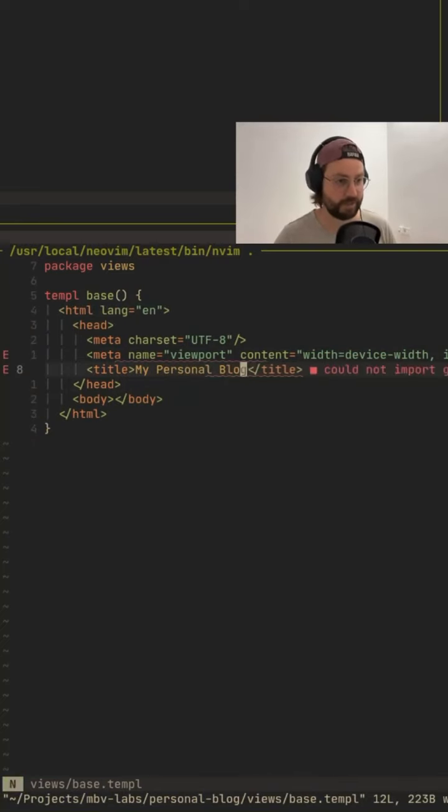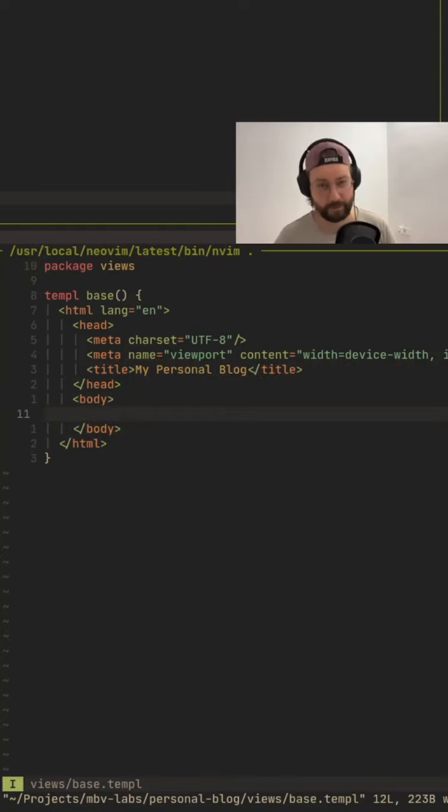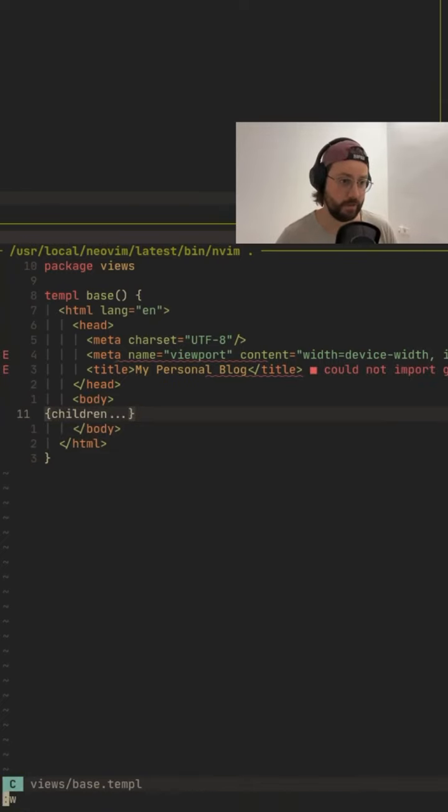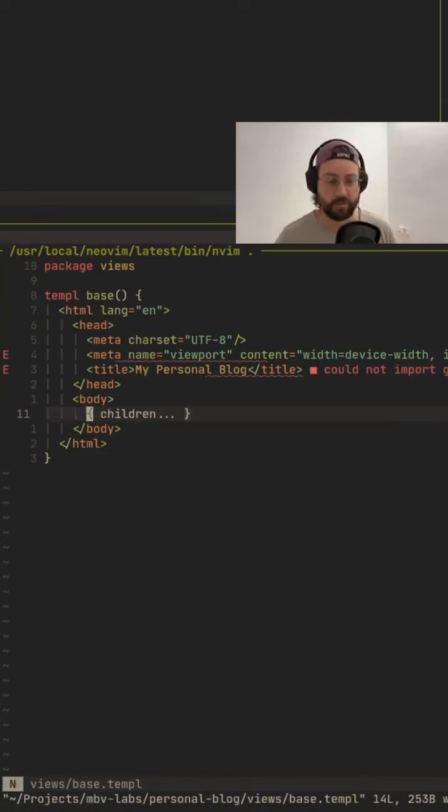My personal blog, and for it to be able to wrap around other pages, we need it to accept some children, which you might be familiar with if you have ever done React. And you can see